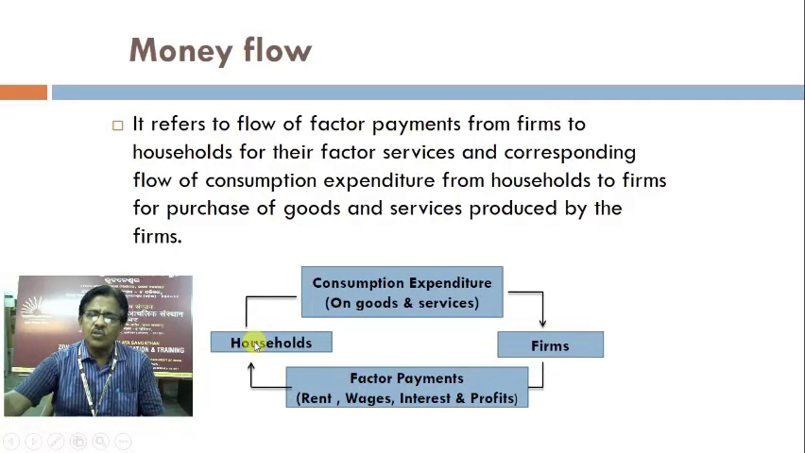So what will the household do? The household will consume. So they will be spending on goods and services. So from households, the consumption expenditure goes back again in the form of income to the firms. So this completes it. There is flow of money from firms to households and from households to firms. Therefore it is known as money flow.